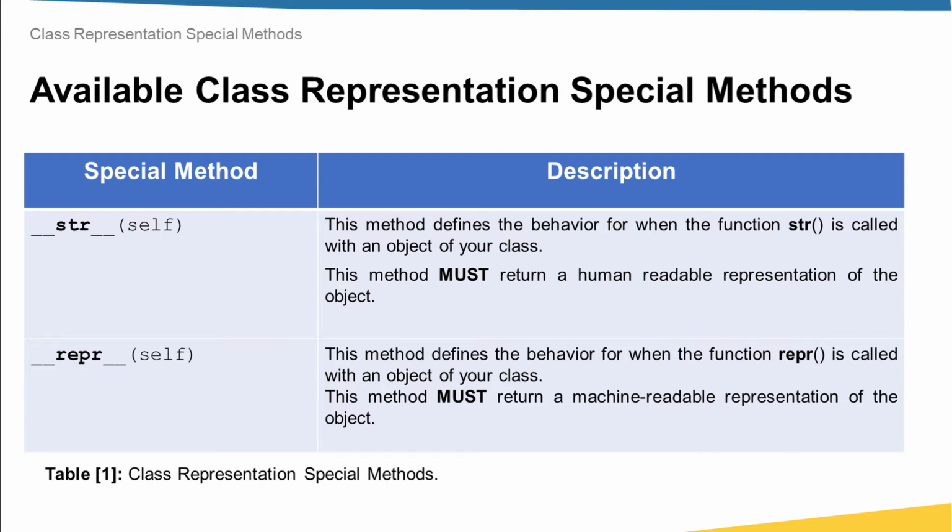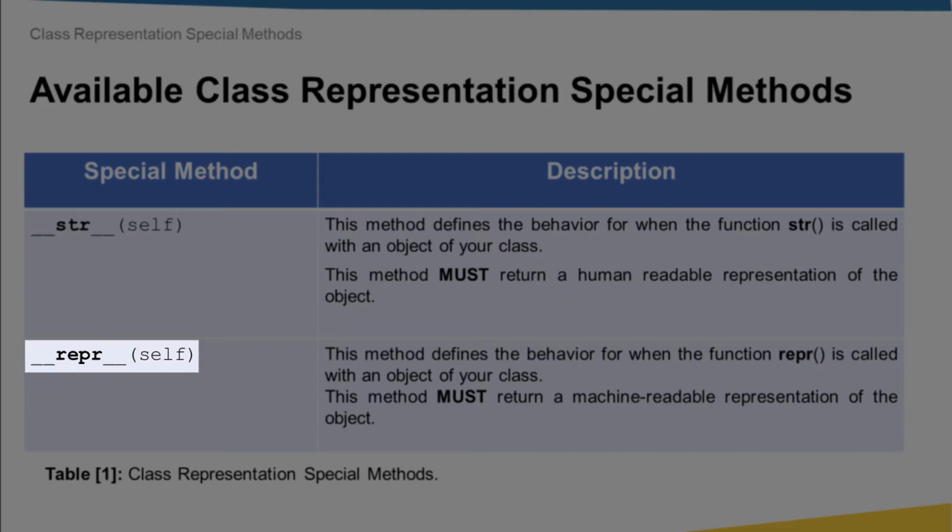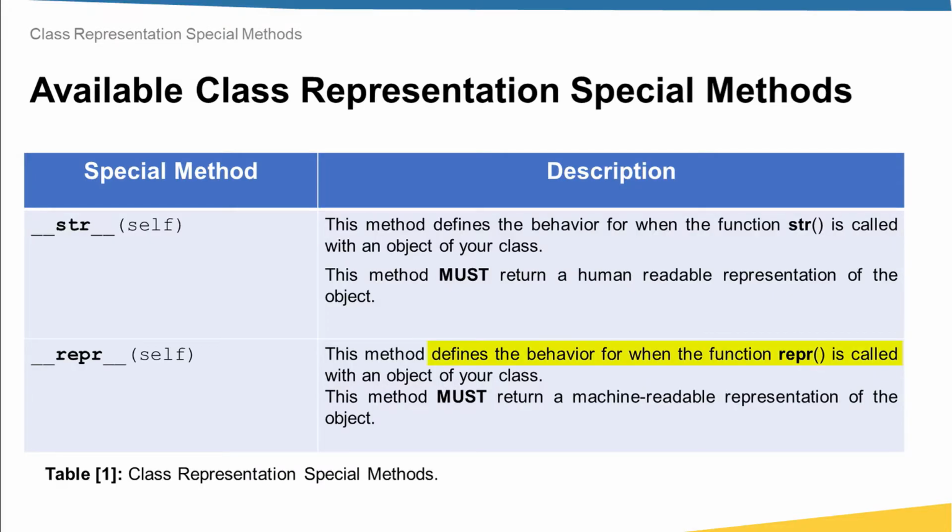And usually this method returns a human readable representation of the object. And look here, I say human readable. It's very important. __repr__, on the other side, defines the behavior when the function repr is called with an object of your class. And usually, this method returns a value and it returns a machine-readable representation of your object.